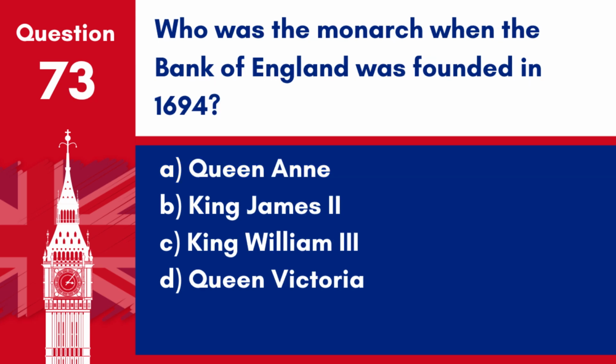Question 73. Who was the monarch when the Bank of England was founded in 1694? A. Queen Anne. B. King James II. C. King William III. D. Queen Victoria.